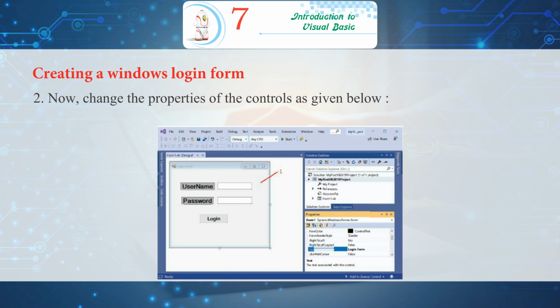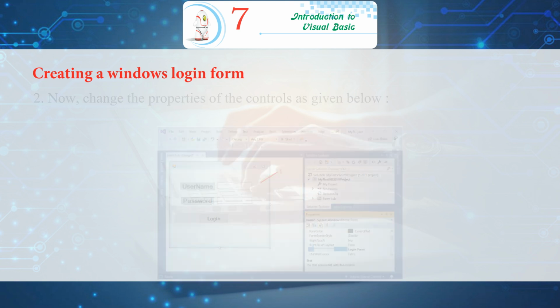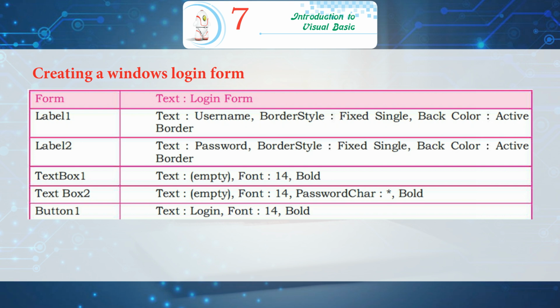2. Now change the properties of the controls as given below. Form, text, login form. Label 1. Text, username, border style, fixed single, back color, active border. Label 2. Text, password, border style, fixed single, back color, active border.